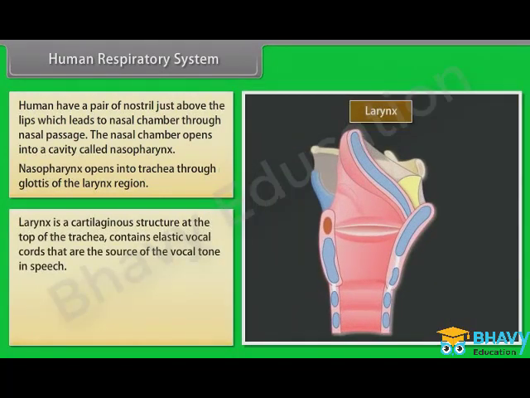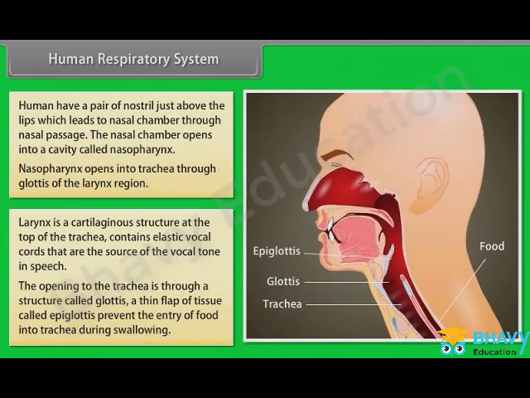Larynx is a cartilaginous structure. At the top, the trachea contains elastic vocal cords that are the source of the vocal tone in speech. The opening to the trachea is through a structure called glottis. A thin flap of tissue called epiglottis prevents the entry of food into trachea during swallowing.